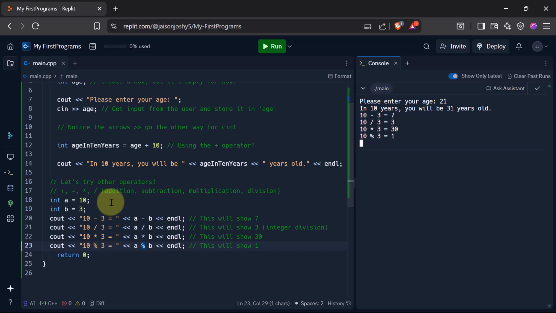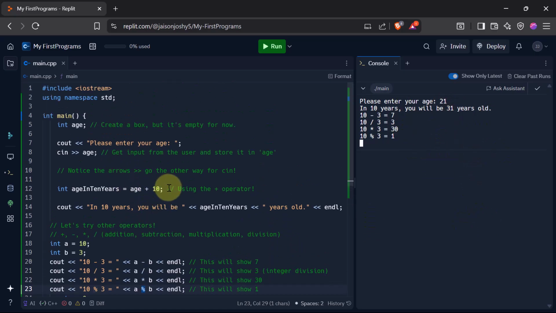Now you must have noticed another thing. I've written a few things here. This will show 7, this will show 3, this will show 30, and also we have written some things in between which are shown in this green color, which never got displayed anywhere in the output. What are these? These are known as comments. Comments are things that we use to just specify something on the code, but the compiler will not run or will not take that into account.